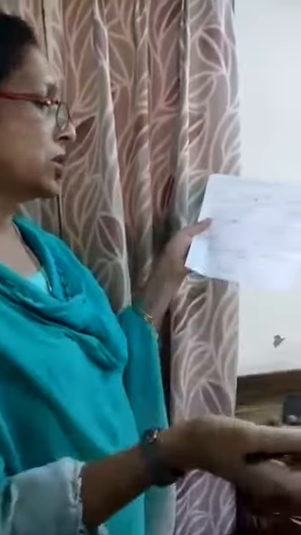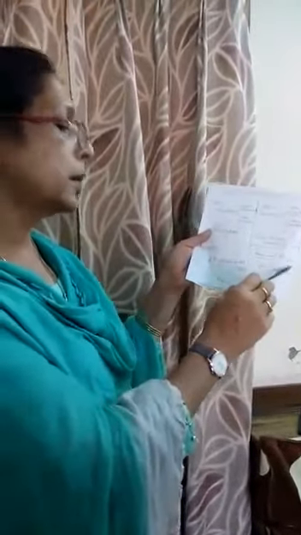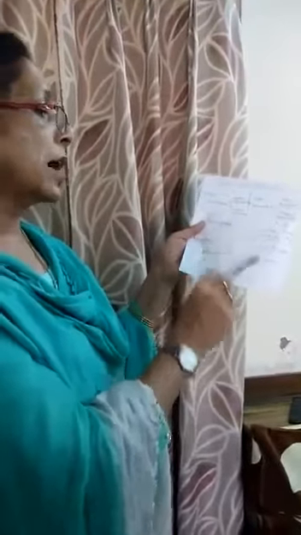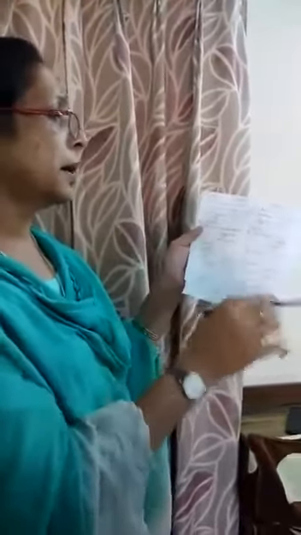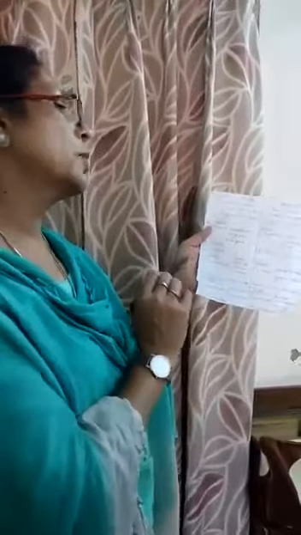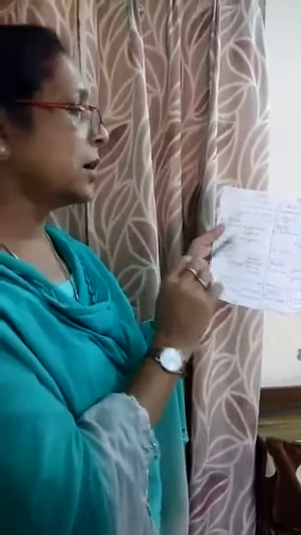Similarly, there are various classes, like Porifera, Coelenterata and so on, which will come in the next chapter, but all those classes are included in the animal kingdom, which is the highest category of the animals, and species is the lowest category of the animal kingdom. This is all given in your book, but in paragraph form. I have converted it into the form of a chart, and I am sending this chart along with the video.